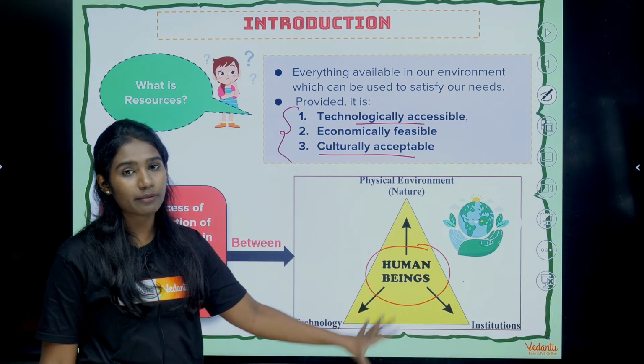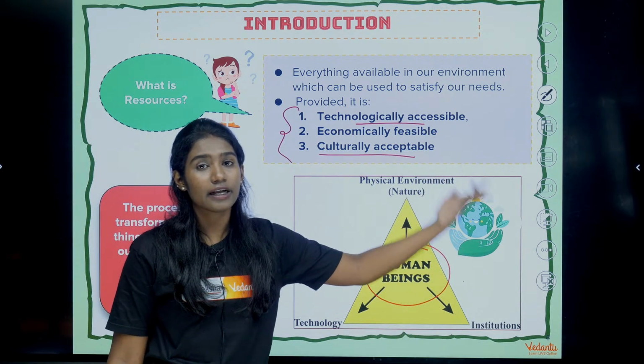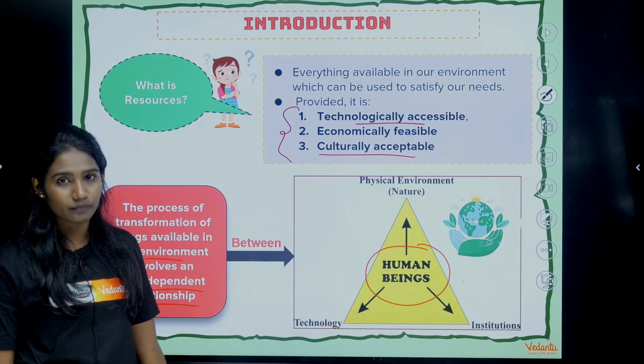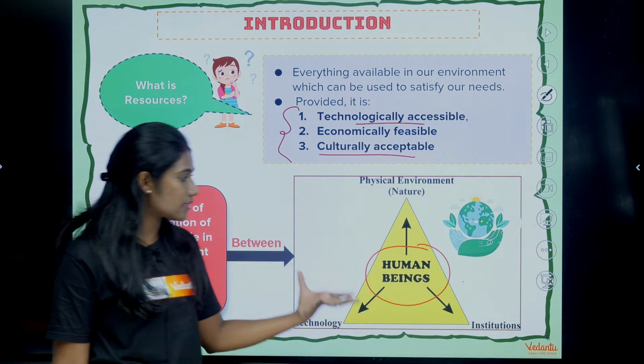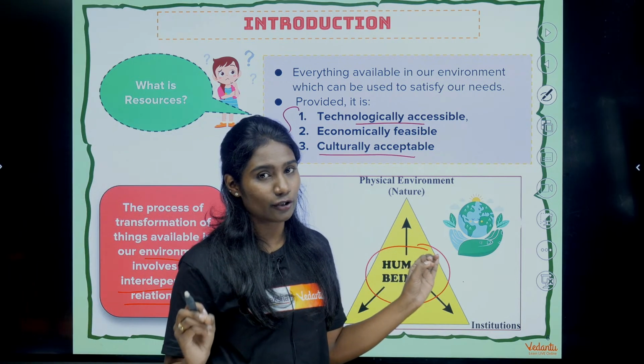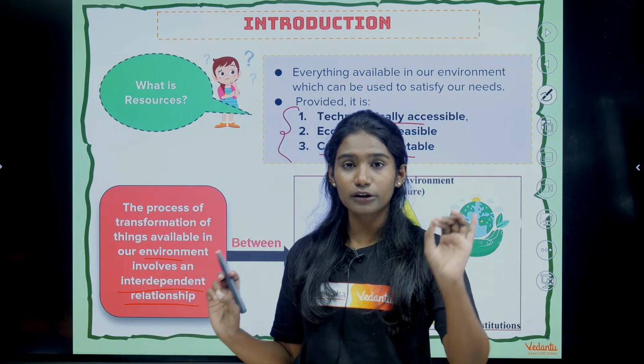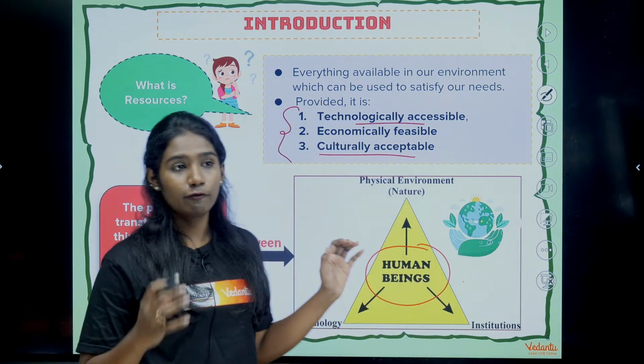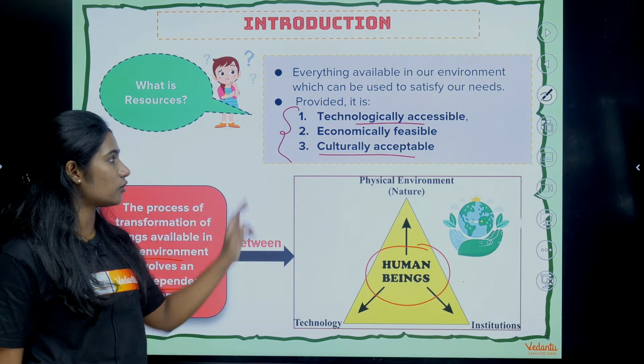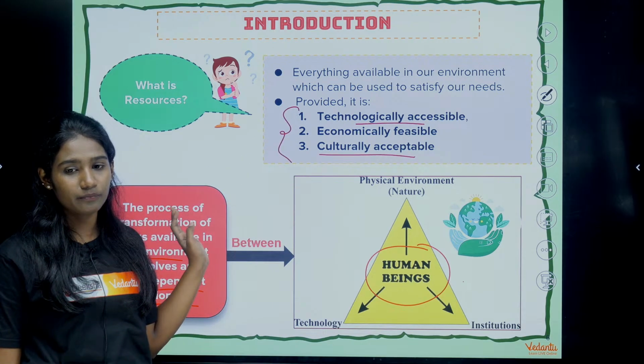There is interaction between human being, nature, institution as well as technology. Okay. So, this is a brief introduction for what is resources and when will you call a particular substance a resource. It will have to fulfill these three criteria.